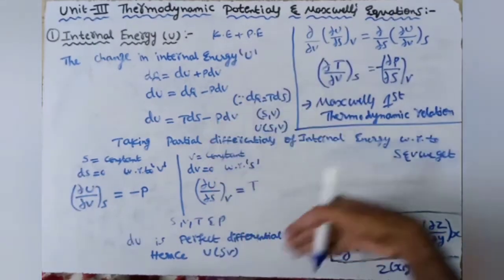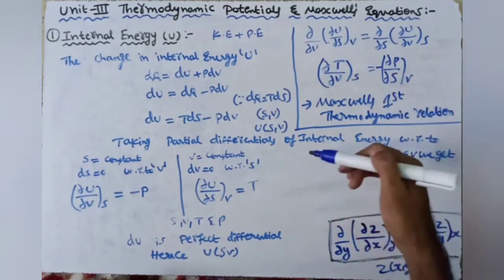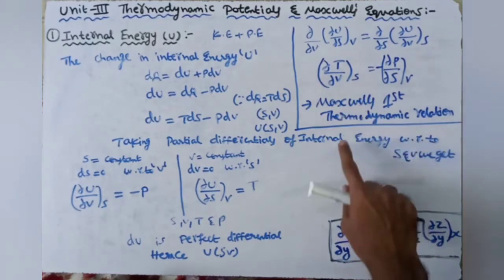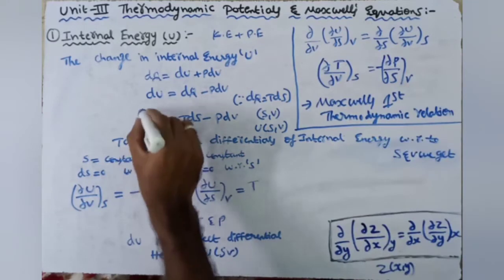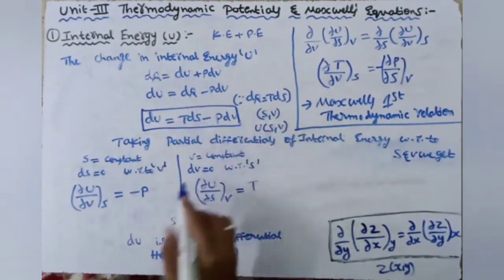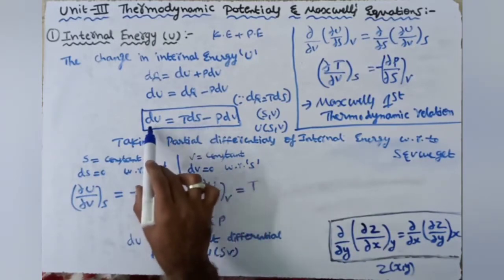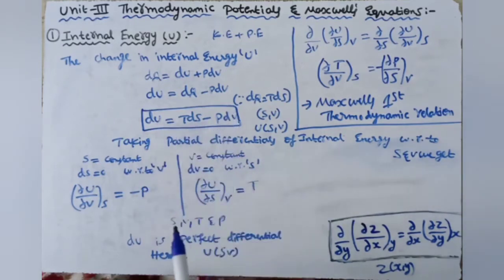In the same way, now we are going to derive the second, third, and fourth Maxwell's thermodynamical relations. The first thing we have to do is find the change in a function, which is equal to some equation. Here we have found that the change in internal energy is equal to Tds minus Pdv.